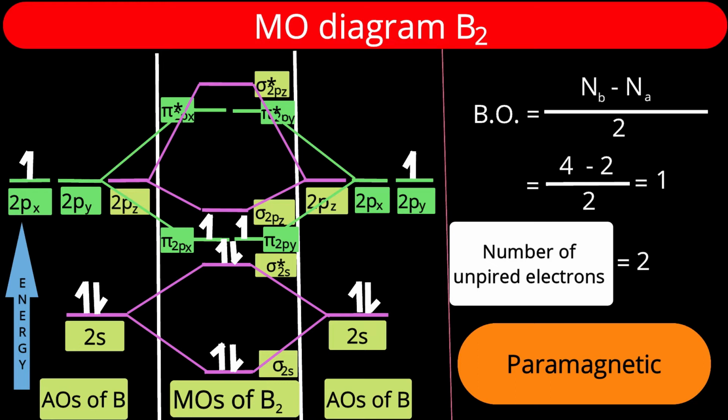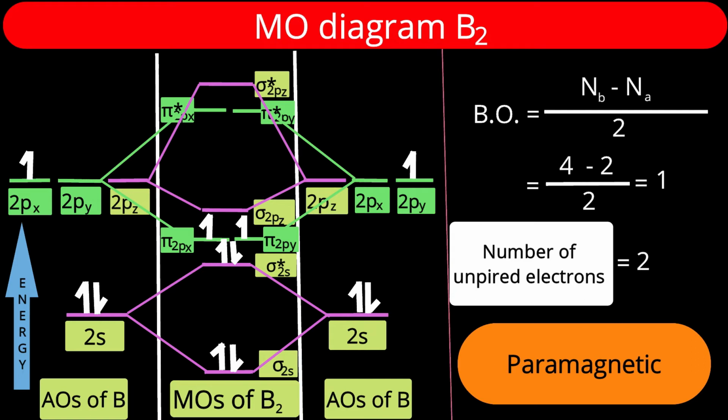It is possible in lateral interaction between 2px and 2px or 2py and 2py, resulting in one bonding orbital with pi symmetry. We say it as pi 2px. The other, antibonding orbital, is pi star 2px, and for py orbitals, pi 2py and pi star 2py.